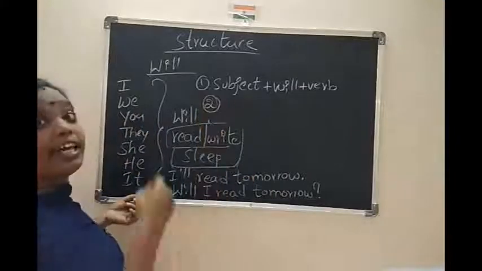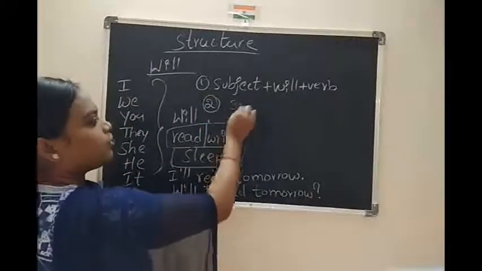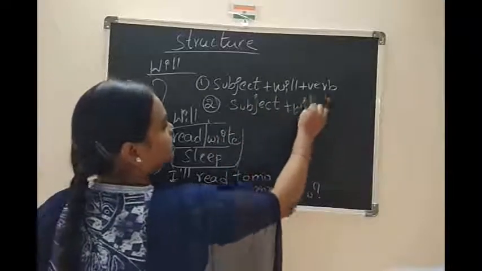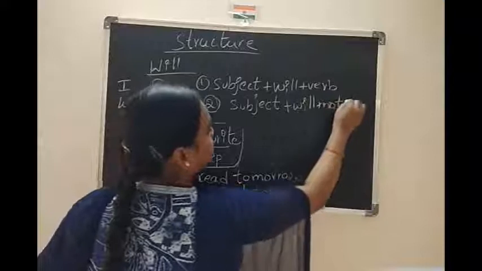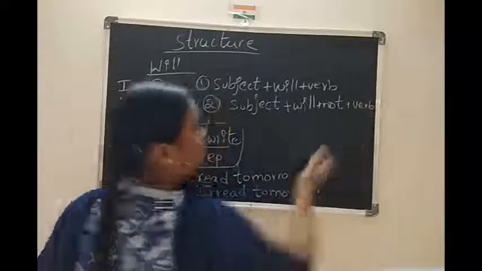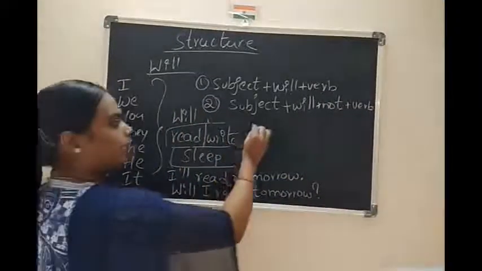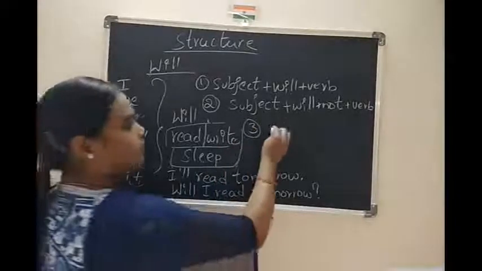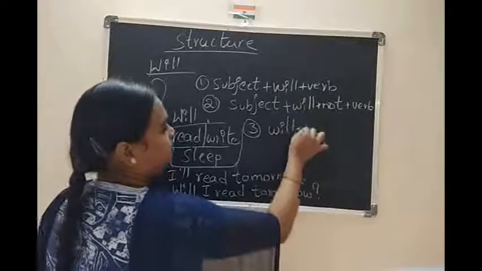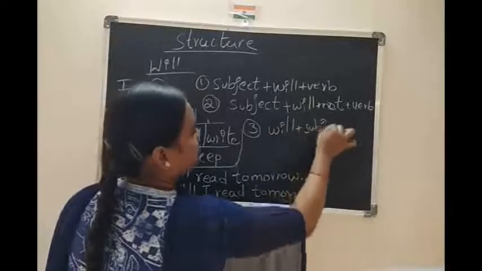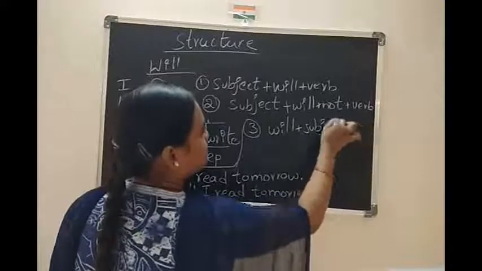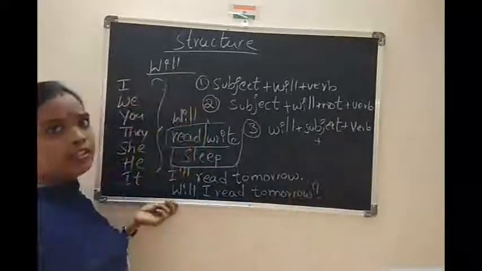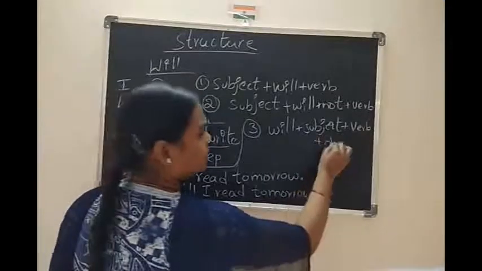Whenever we are talking about negative, we use subject plus will plus not plus verb. Okay, in a negative way. Now I am going to question that. Then will comes first, plus subject, plus verb, plus object, either tomorrow or this evening, anything.